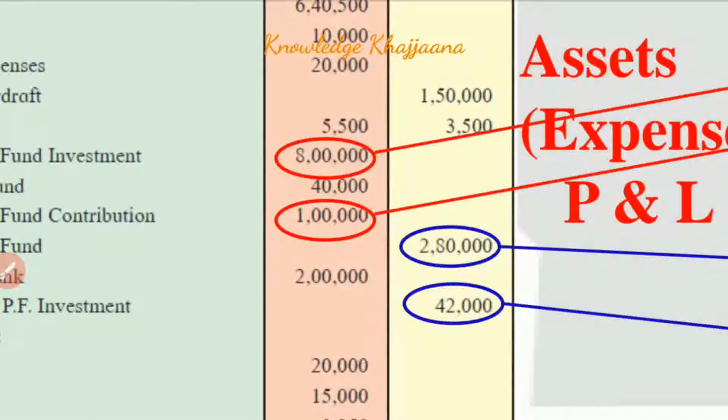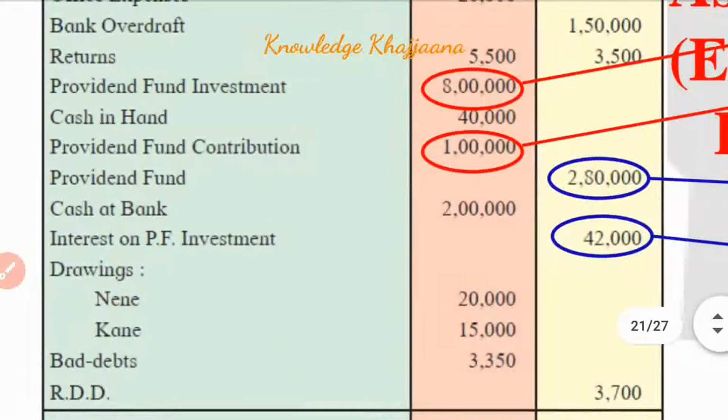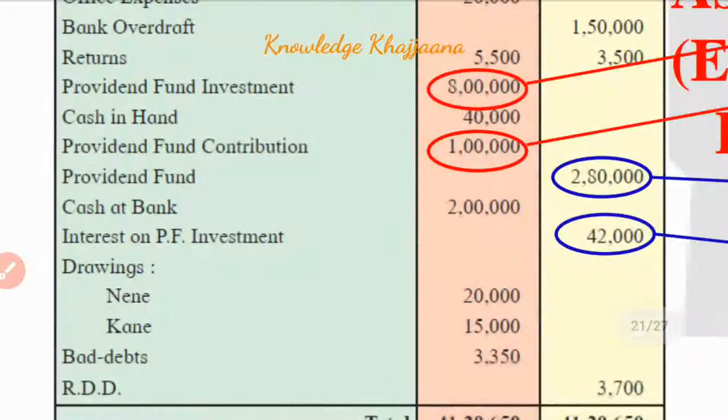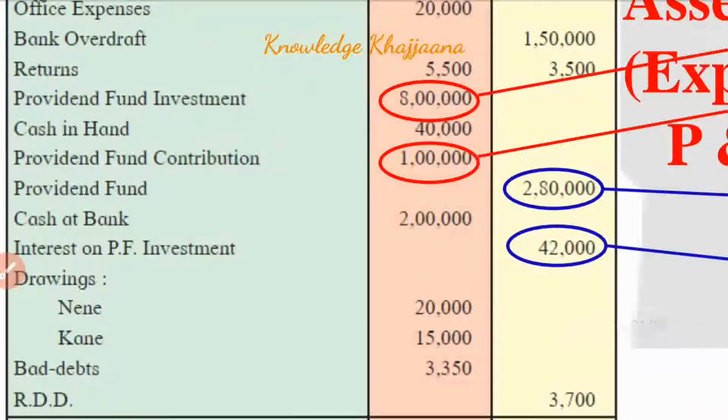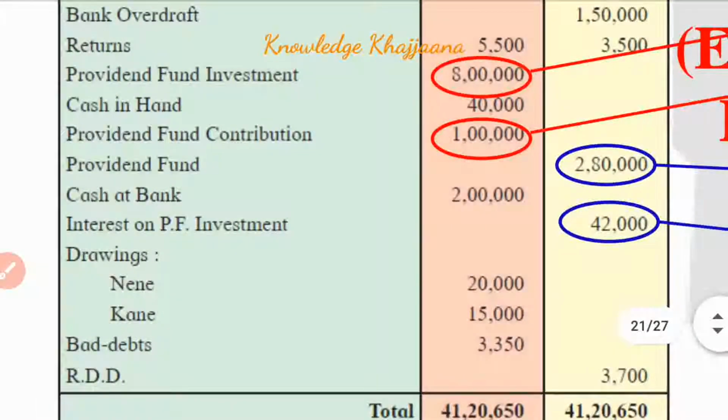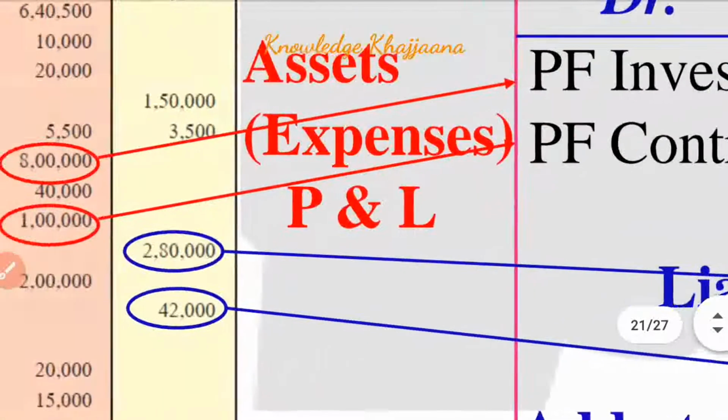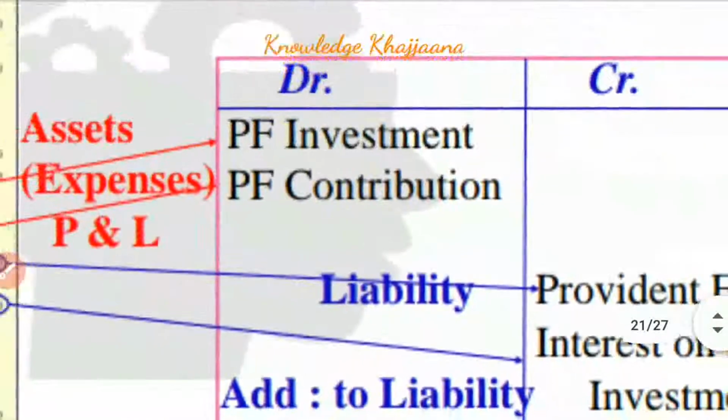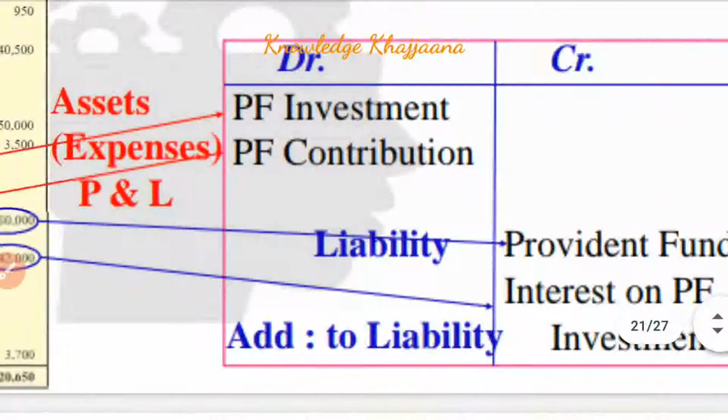Now here, with the same words provident fund and little variations after them, there are a total of 4 new items in the trial balance. Now what should be done? What is the rule? What is meant by provident fund investment, provident fund contribution?